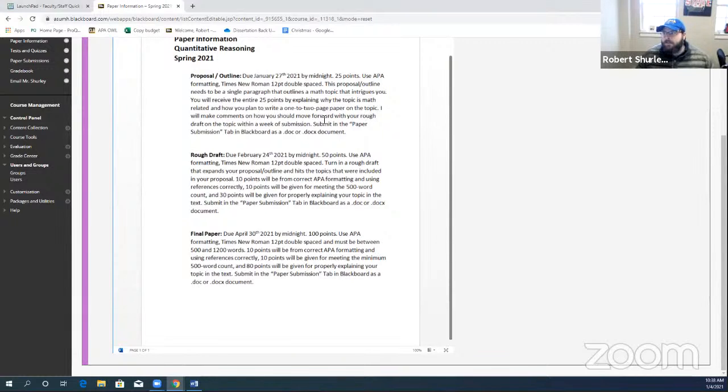And I did make it just a page long, so it wouldn't take too long to write. And actually, it's built into the curriculum for the class. This class is supposed to have a written assignment. That's part of the Department of Higher Ed standards.